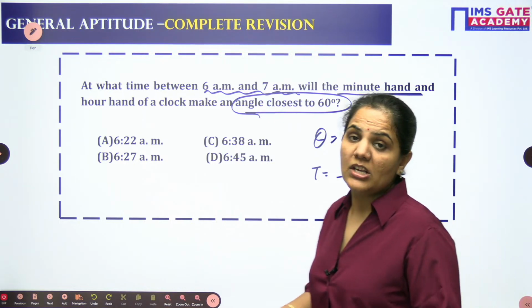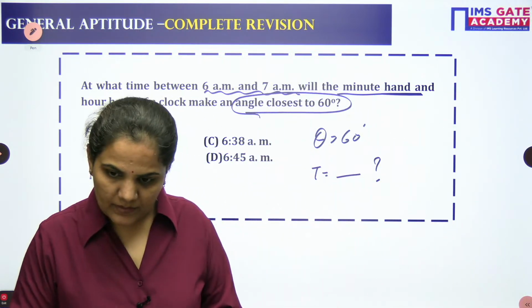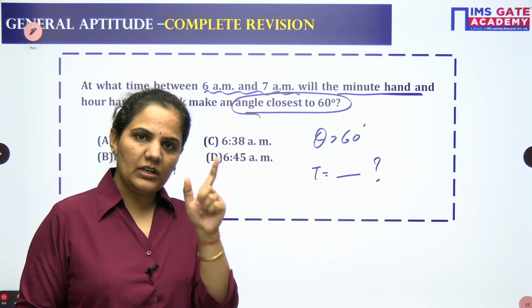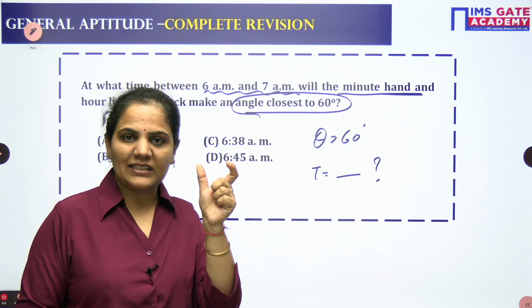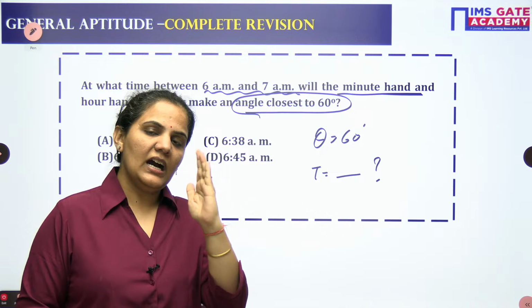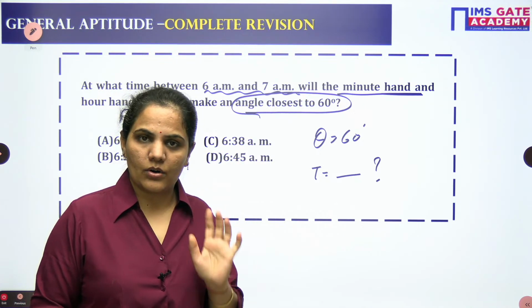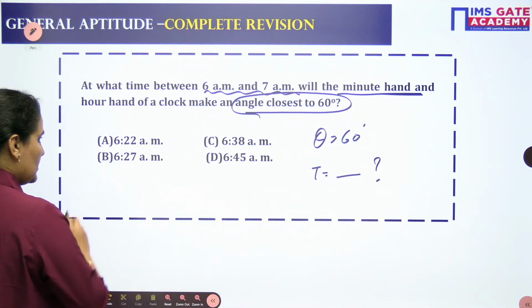So let's approach between 6 to 7. Between 6 to 7, we know very well that when we are seeing the time on the clock between 6 to 7, our hour hand is always at the 6 o'clock. Okay, so we can just use the concept here.